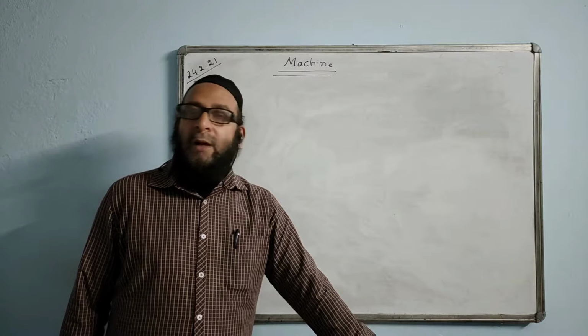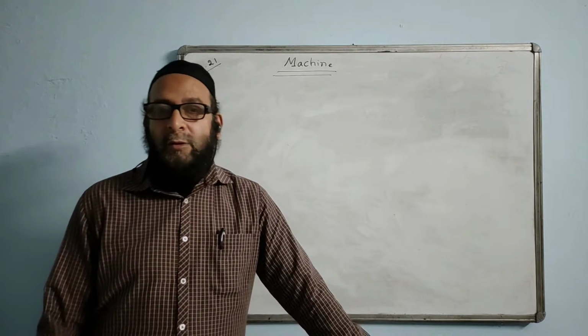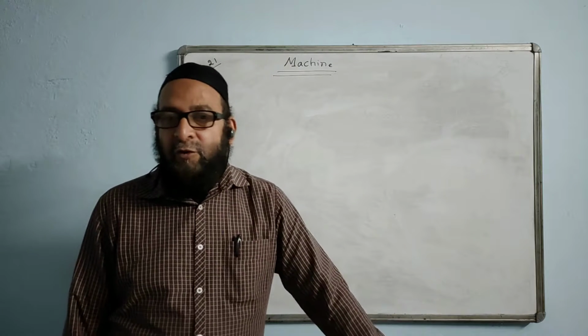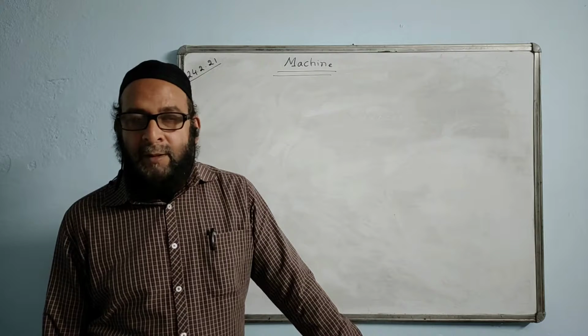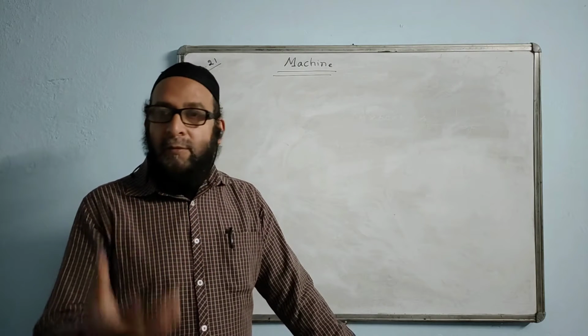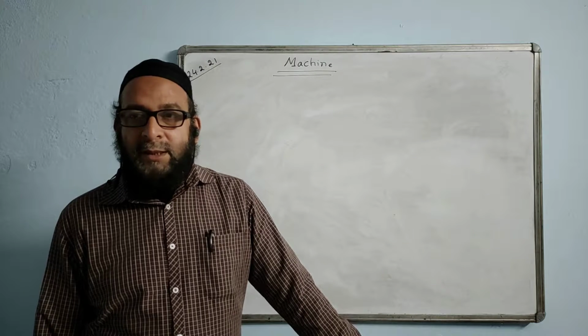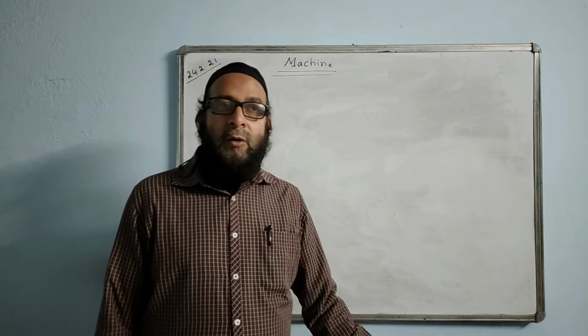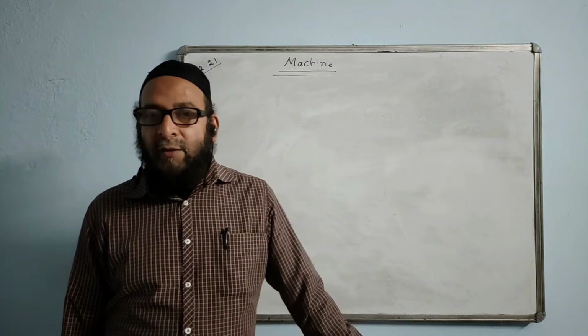Okay, now the terms related to a machine you should know. The first one is load. What is load? A resistive force overcome by a machine is called load. The force which is overcome by a machine is called resistive force. Load is denoted by the symbol L and its SI unit is Newton. It is a kind of force only.